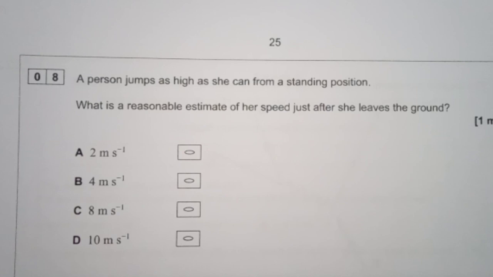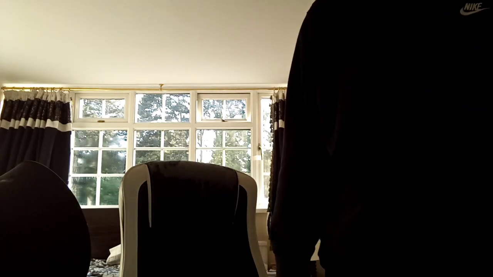A person jumps as high as she can from a standing position. What is a reasonable estimate of her speed just after she leaves the ground? Well, if you're jumping from a standing position, it can't be that high. But I can't say 2, because with these ones, you never want to say the lowest option, and you never want to say the highest option. You always want to go with somewhere in the middle. Hold on, let's give it a little try. Okay, that was 4. I was still in my head.